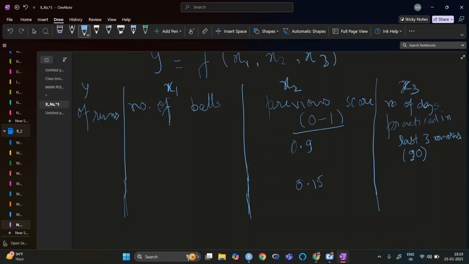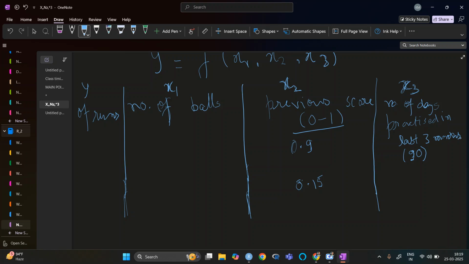So these are some factors. There can be lots and lots of factors, but these are some very important ones to gain that number of runs in that particular cricket match. If a person has practiced well enough, there is a high chance that they will do better. I mean, it is not certain to happen, but there is a high chance. So you can see that we have some variables now.